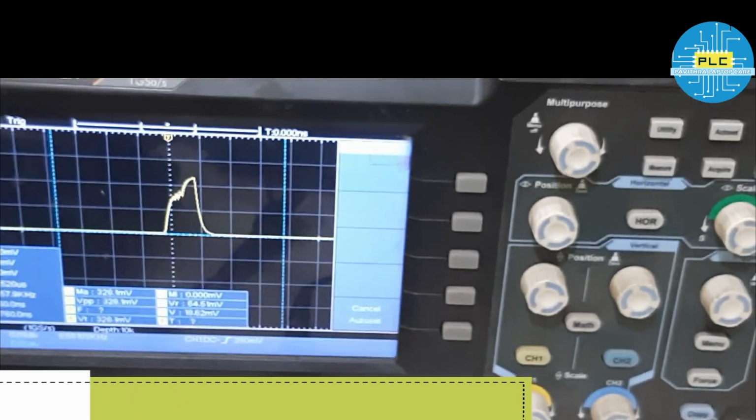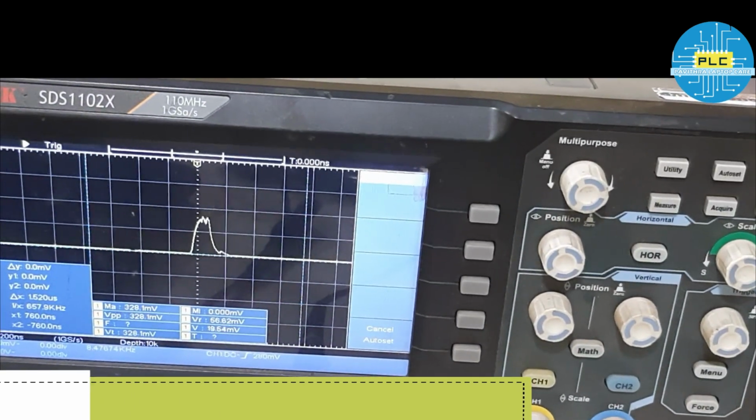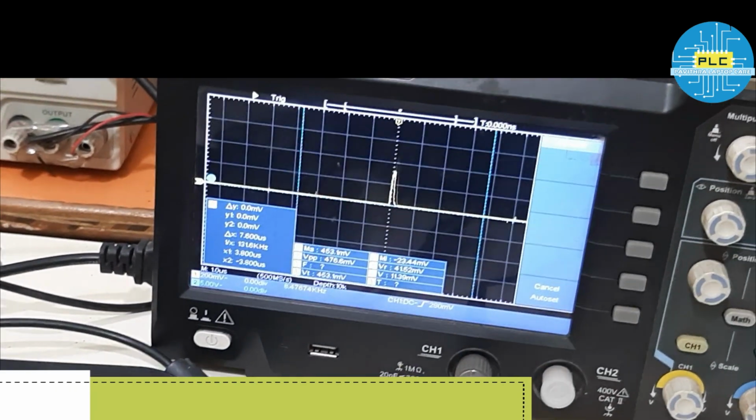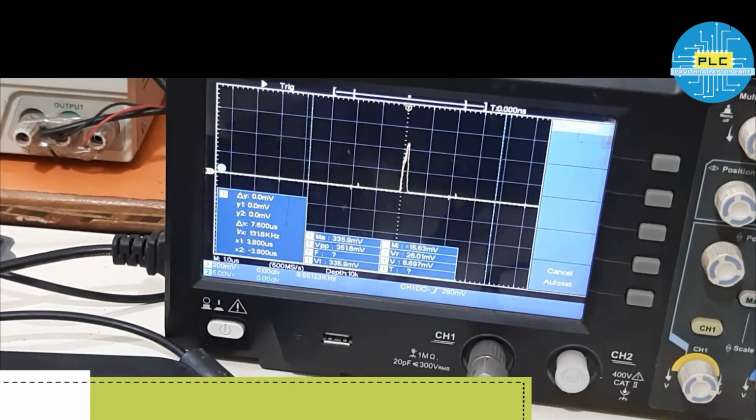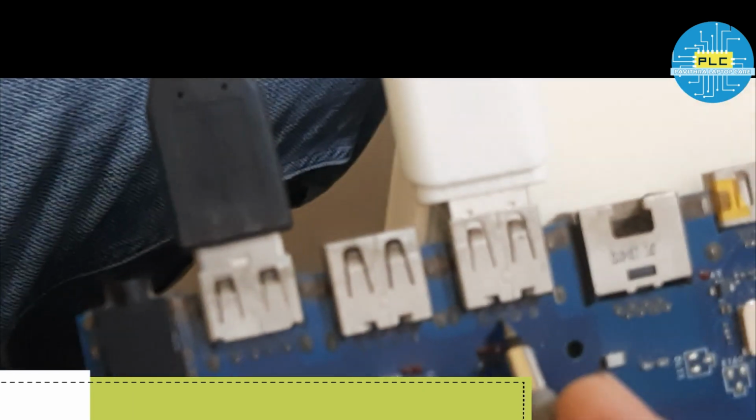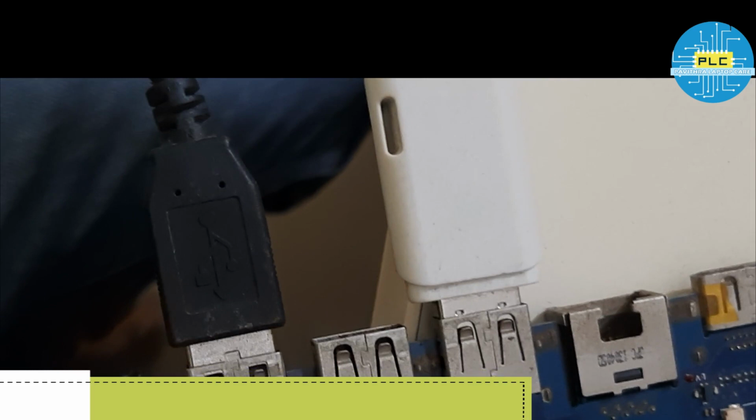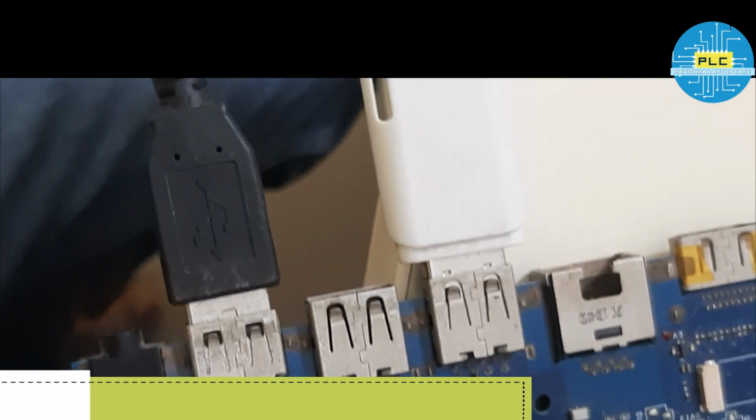See the signal. I will reduce the time. See the signal. So this is how the pen drive to PCH communication will happen, guys.